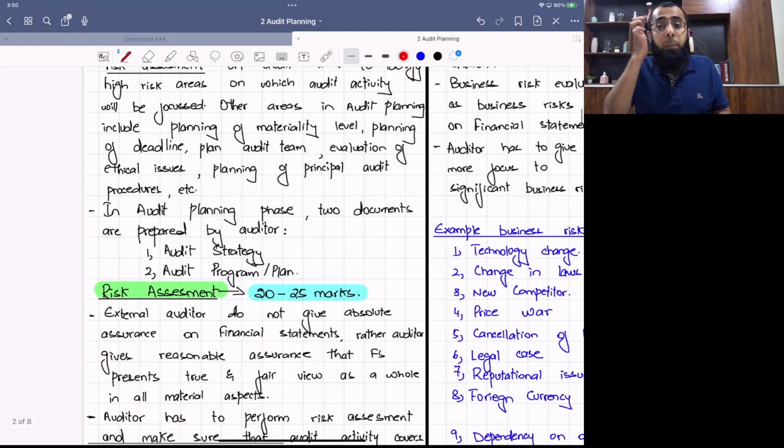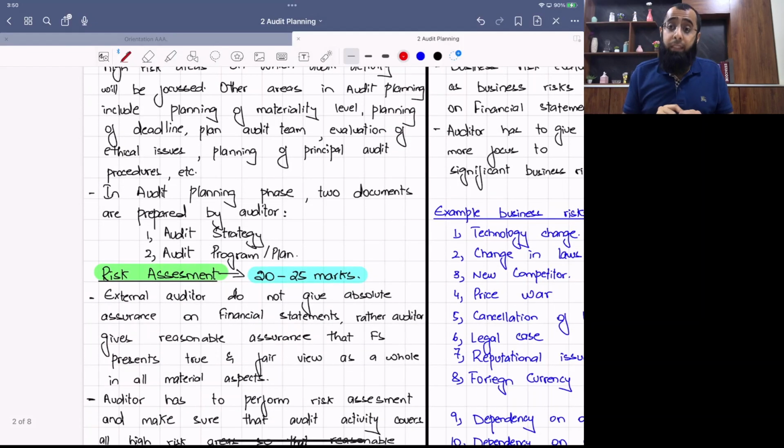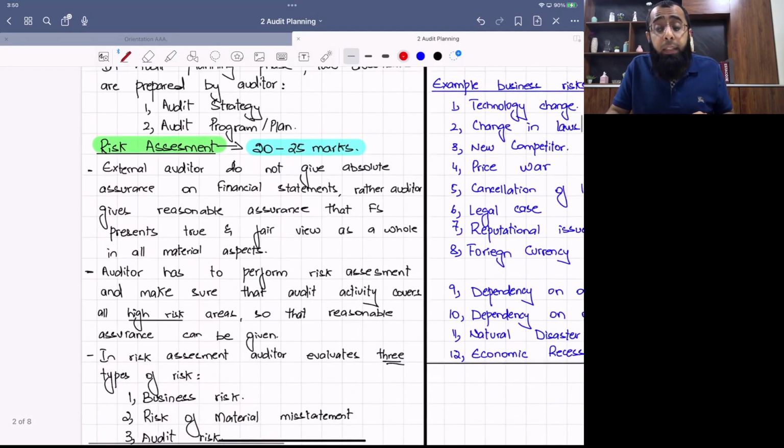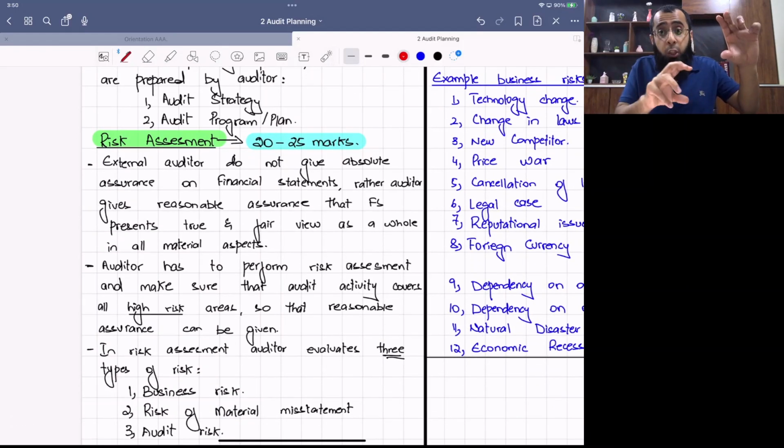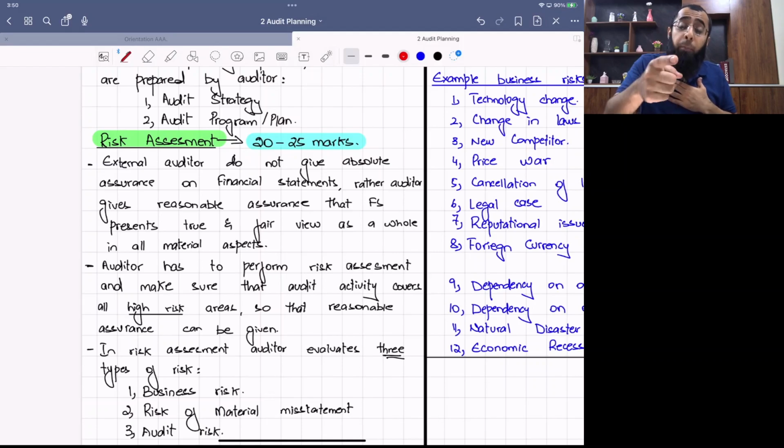Audit planning shouldn't be only in your mind, it should be documented. Two documents need to be prepared. One is audit strategy, and other one is audit program. Strategy is overall planning, and program is head specific planning, which the auditor does. We'll discuss these theory areas at the end of the chapter. Then we move towards risk assessment, that within audit planning, of the total 25 to 30 marks, 20 to 25 marks are given to risk assessment. Again, a very important topic for our exam and practically.